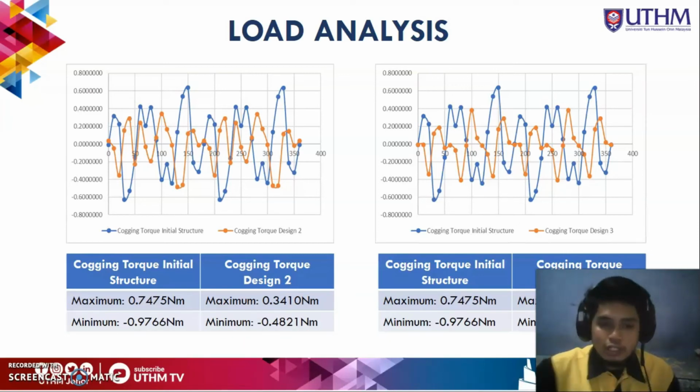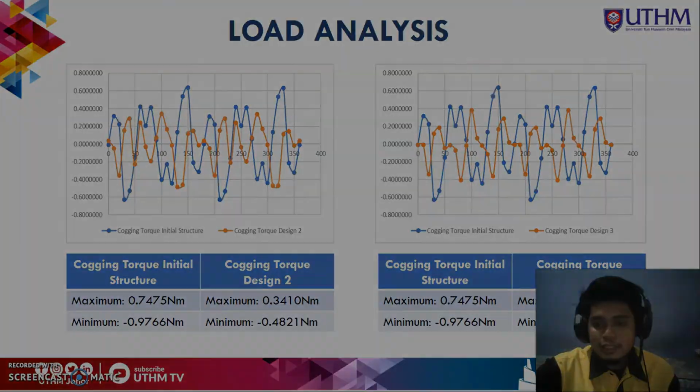As you can see, for design 2, the maximum amplitude is 0.3410 Newton meter, while the initial structure is 0.74775 Newton meter. For the cogging torque of design 3, I'm sorry, there's a typo. The maximum is 0.3827 Newton meter. So there is a decrease compared to the initial structure.